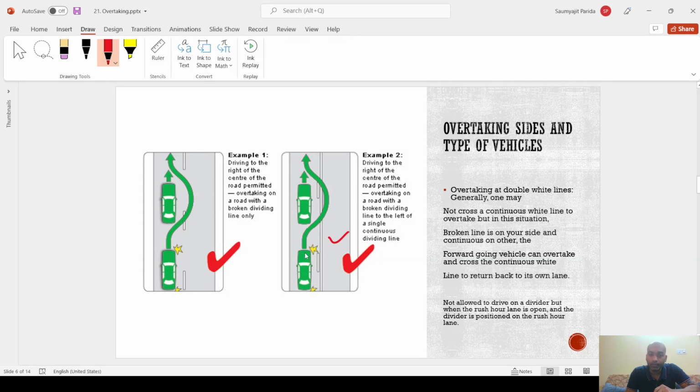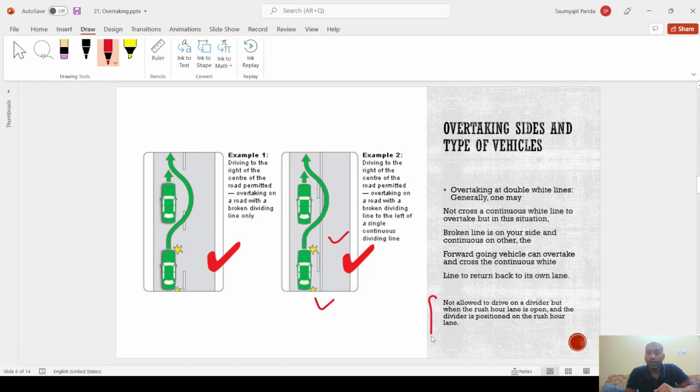Means I can overtake this vehicle and cross the continuous line. Generally one might get confused that crossing the continuous line is not allowed, but only in this scenario crossing a continuous line is allowed. The forward going vehicle can overtake and cross the continuous line, and then the car needs to return to its own lane.